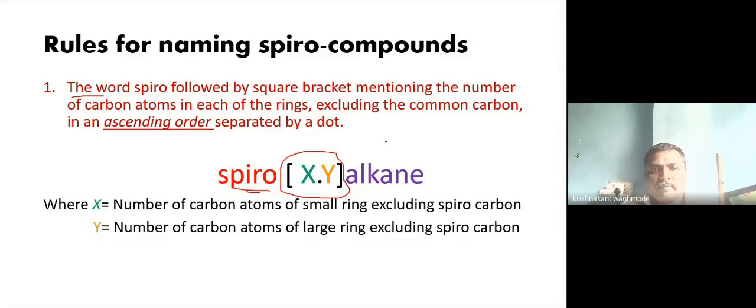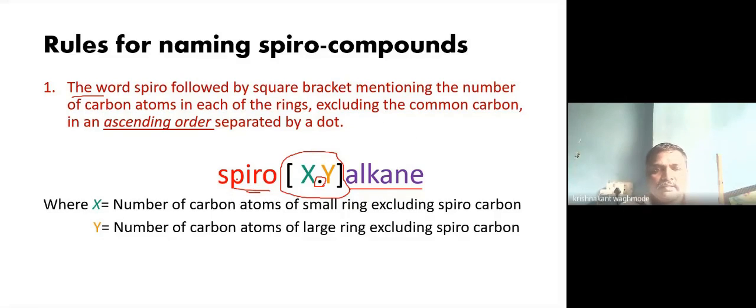In this square bracket, we have to mention the number of carbon atoms in each ring, excluding the common carbon atom, in ascending order. Ascending is increasing order. The numbers are separated by a dot, so this dot should be separating the two numbers. And after completing the square bracket, we have to write the name of the parent alkane. Parent alkane means the total number of carbon atoms present in the compound.